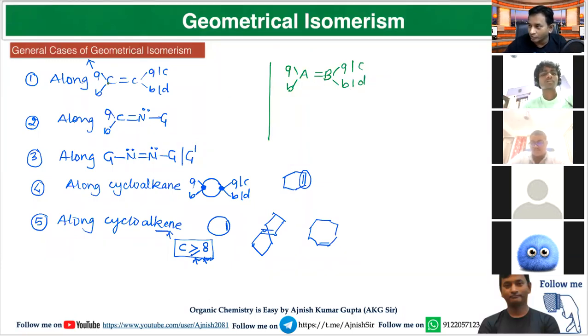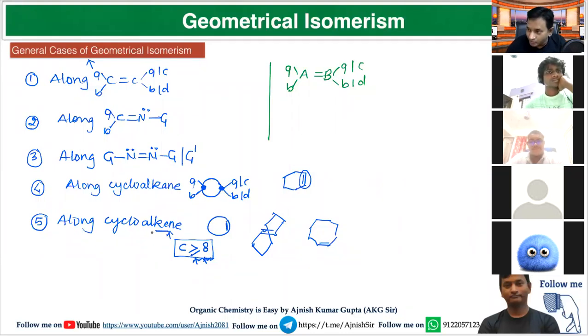Here again, look over this: A double bond B, A has different substituents, B has different substituents. Look for this also, A double bond B. Look for this also: this is A, this is B, A has different substituents, B has different substituents.